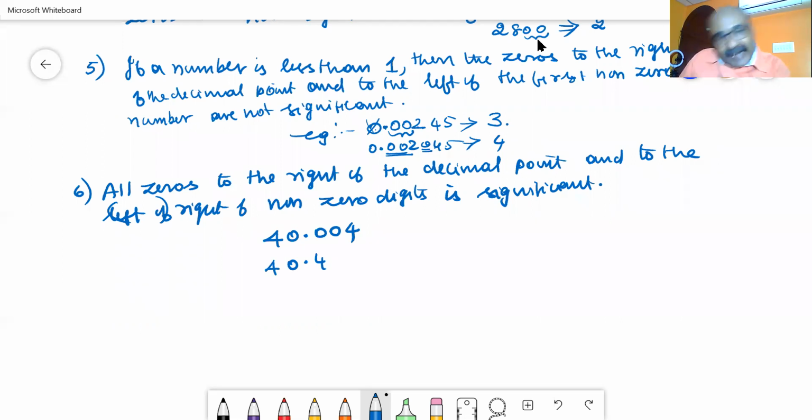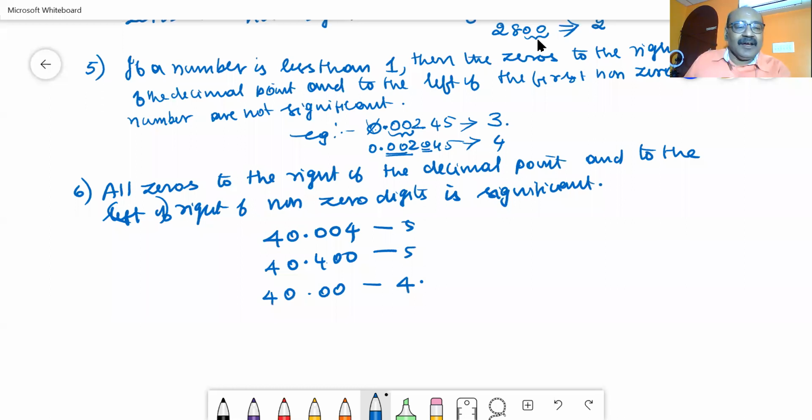After the decimal point you have a non-zero number and after that you have zeros. Then the zeros are considered to be significant. So in the number 40.004, you will be getting 1, 2, 3, 4, 5. If I write 40.00, then also these 2 zeros are considered to be significant. We will be getting 4. Are you able to understand? This we are considering as the 6th rule.